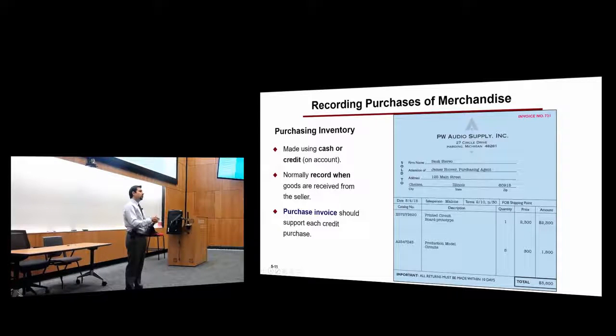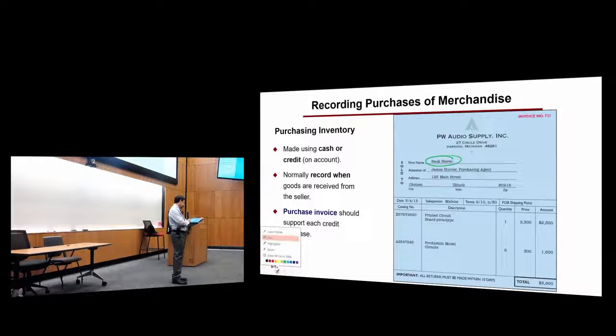The seller will give you the invoice, they will give you the check. They will give you the original copy, and they keep another copy for their own records. The buyer, in this case, is South Stereo. What they will do is take this invoice and record the information in their systems.